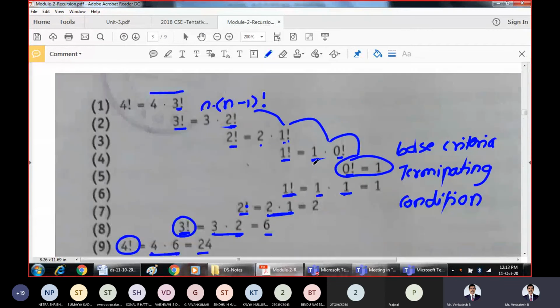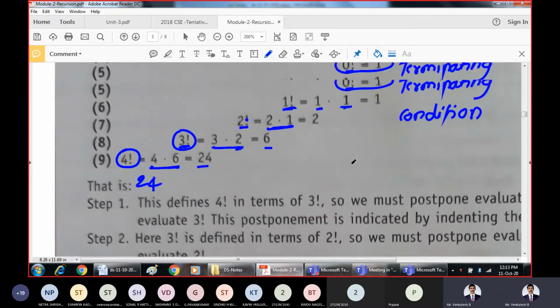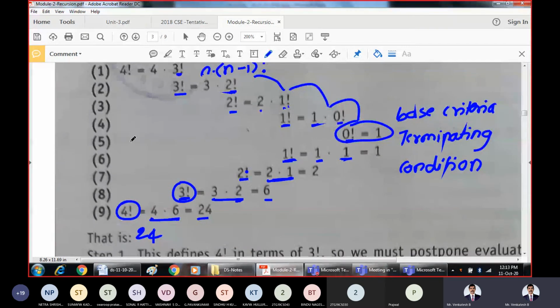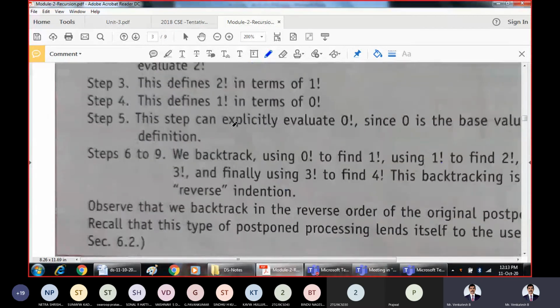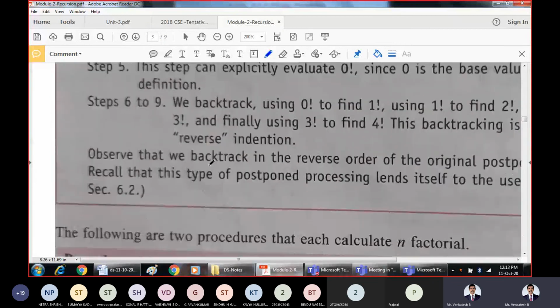But for implementing this, we'll be using stacks. One of the fundamental applications of stack is to solve the recursive procedure. Because we push the intermediate result and we again call the next statement for execution. And while returning, we go on popping the elements and give back to the previous caller. That is how we use it. This is the same theory which is explained here.